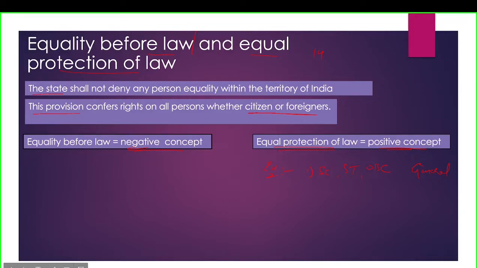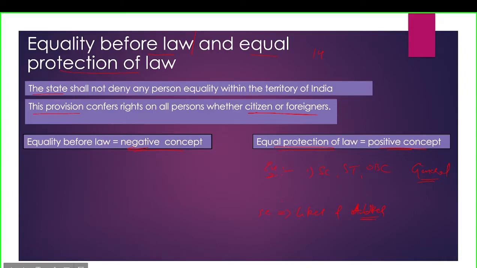Now general category people cannot go to the court and say that their Article 14, that is equality before law, is being violated, because the Supreme Court has said in one of its judgments that likes and unlikes cannot be treated equally. That means two sections of the society which are different cannot be treated equally.